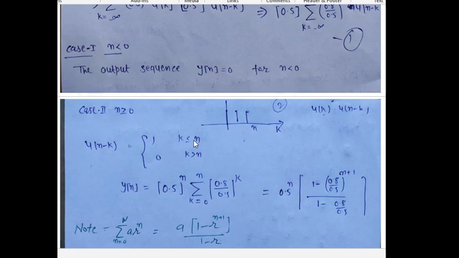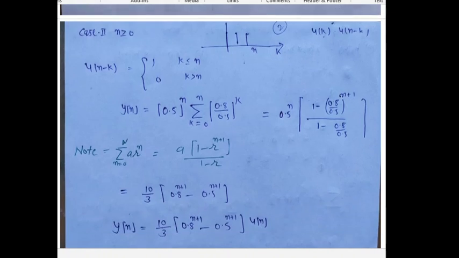So for k less than n, we get the output. The value of k should start from 0, and the maximum value will be n. So we start the limit from 0 to n, and we take the summation from this equation.